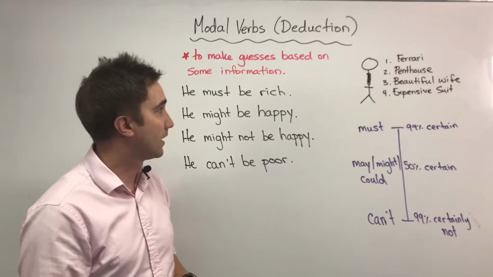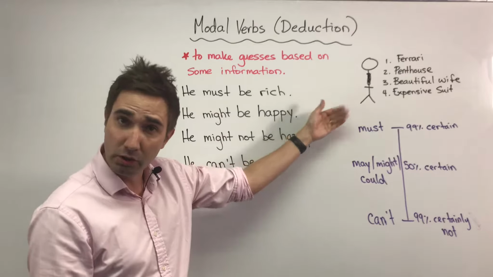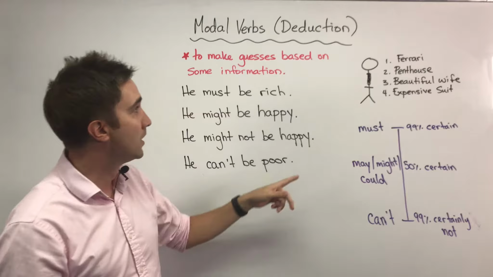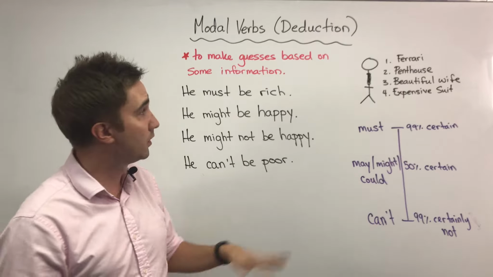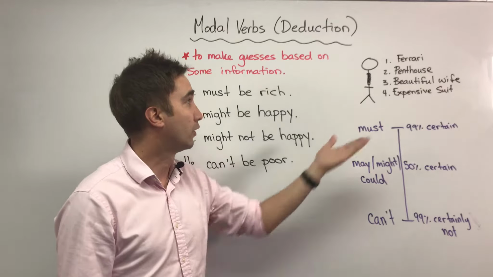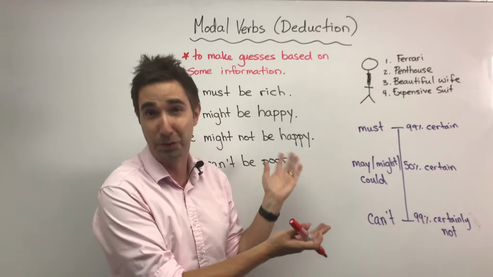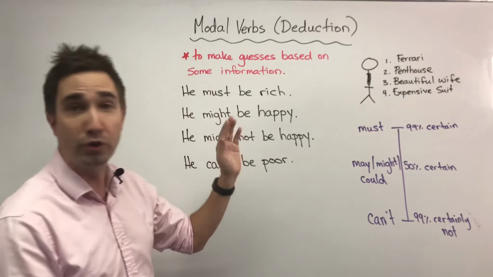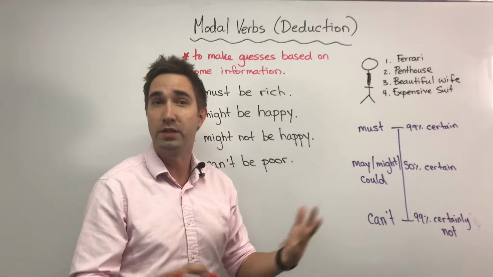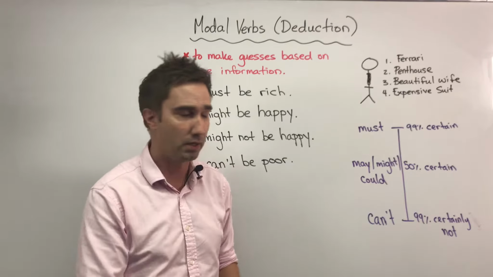So let's look at this handsome guy over here. It's a very nice picture. If you can draw better, show me below. He has a Ferrari. He lives in a penthouse. He has a beautiful wife, and he's wearing an expensive suit, as you can see there. All right, but I don't know that person. I have no idea who he is or where he's from. He's not a famous person.